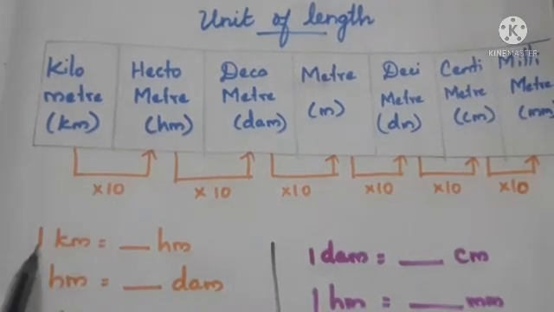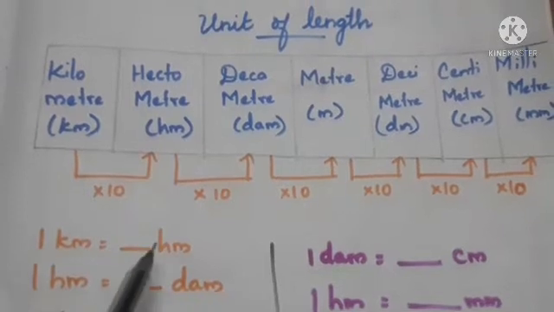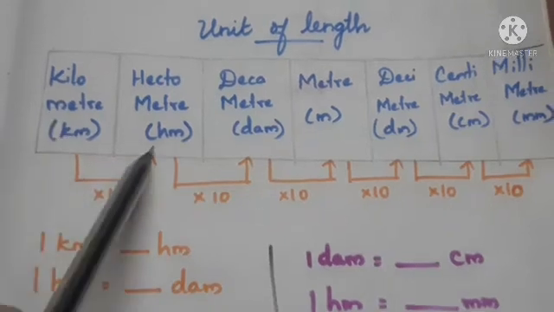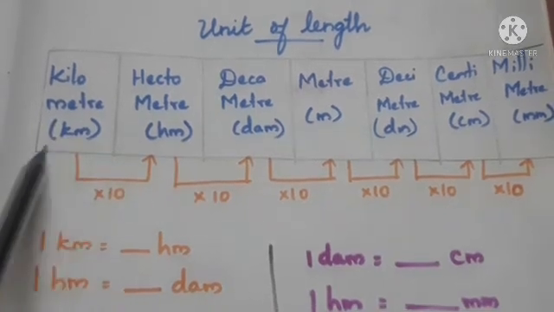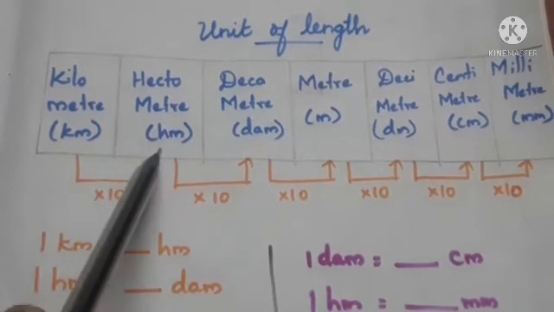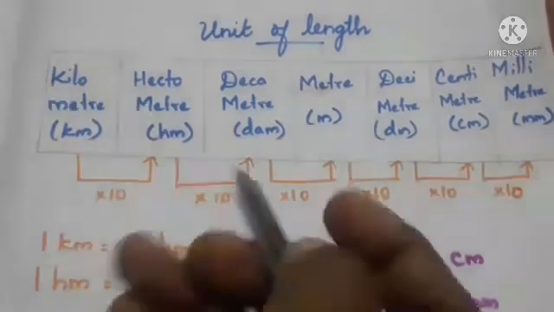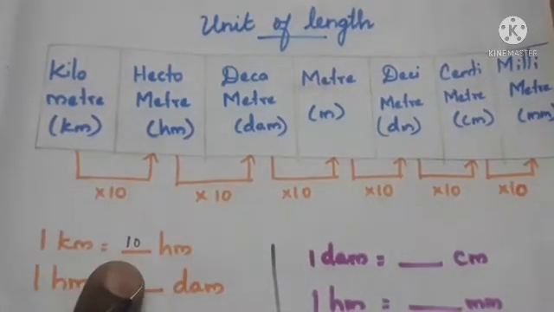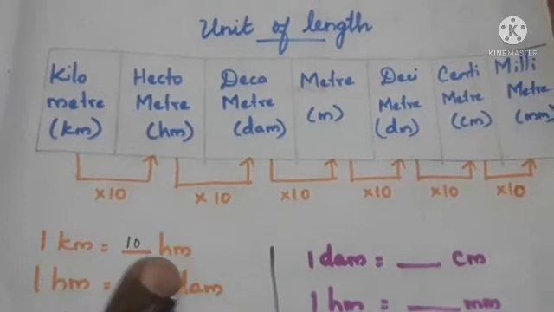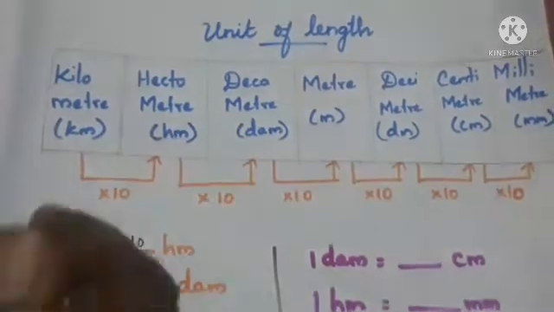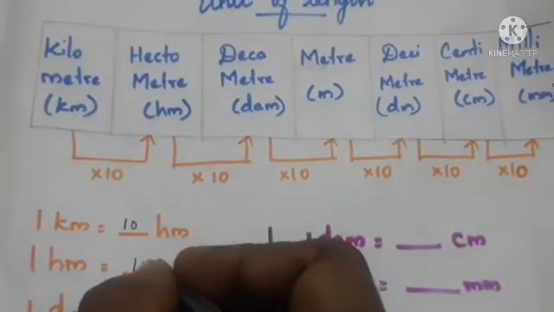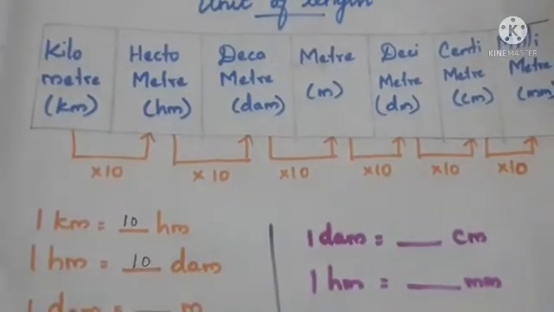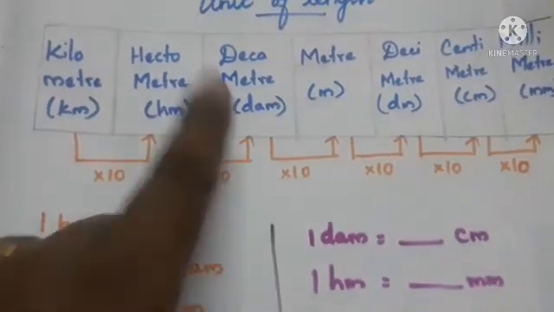So look here, we have to convert 1 kilometer to 1 hectometer. Here we have only one step, kilometer is near to hectometer, so we have to multiply with 10. So 1 kilometer is equal to 10 hectometer. Likewise, 1 hectometer is equal to 10 decameter. We have to multiply with 10.